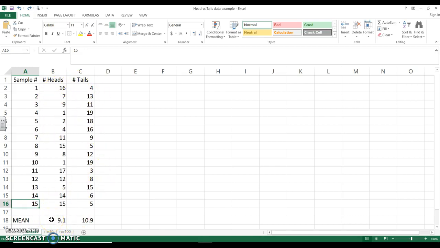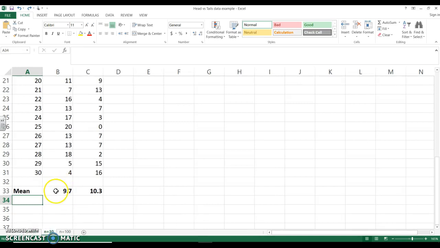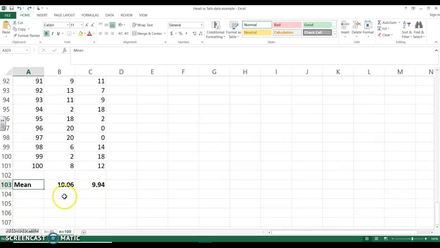And here I have 9 heads and about 11 tails. So that's much closer to our 10 and 10 that we're expecting. In fact, if I increase that from 15 to a sample size of 30, I'm now much closer to the 10 and 10 that's expected. Even more so if I increase to a sample of 100. I'm almost exactly at the 10 and 10 that is expected.